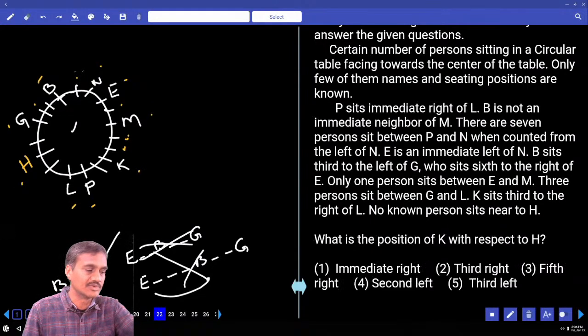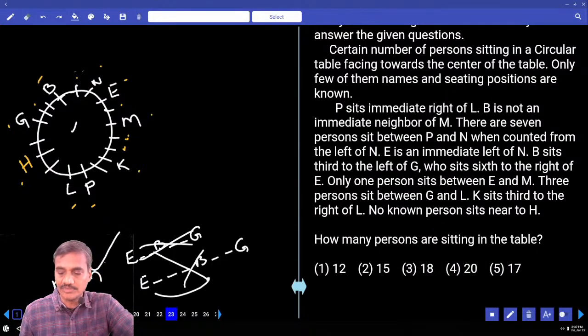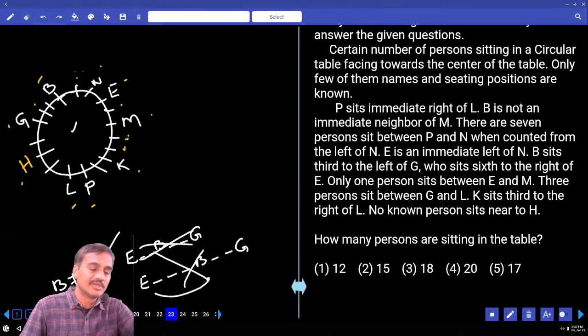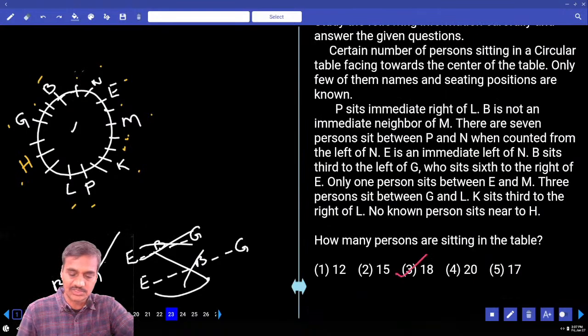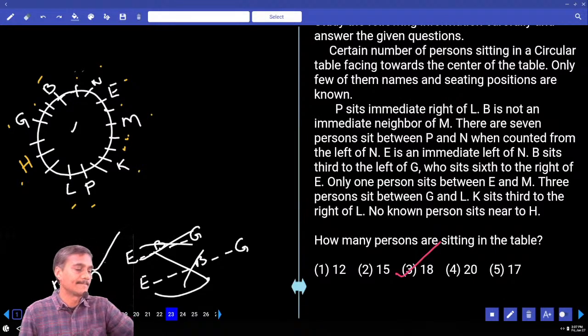Choice 5, question number 21. Then 22nd, what is the position of K with respect to H? K with respect to H, 1, 2, 3, 4, 5. Fifth to the right. Now fifth to the right, choice 3, 22nd. How many persons are sitting at the table? Total number of persons: 1, 2, 3, 4, 5, 6, 7, 8, 9, 10, 11, 12, 13, 14, 15, 16, 17, 18. Altogether, there are 18 persons. That is choice 3, question number 23. Done?